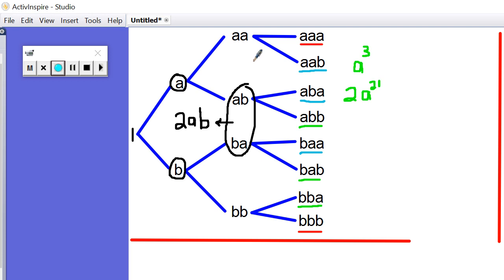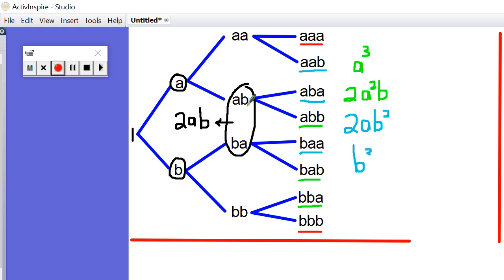It's very difficult to do this without a pen. I've also got 2 of these. I'll do this in light blue. 2 of these apple, banana, banana. So 2AB squared. And I've only got 1 of these banana, banana, banana. So I don't need a 1 in front of that.